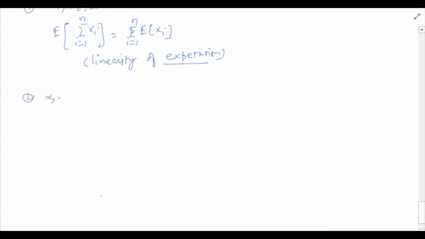Similarly, if alpha and beta are constants, say they are real numbers, then alpha x plus beta is also a random variable if x is a random variable. Expectation of this new random variable is alpha times expectation of x plus beta.